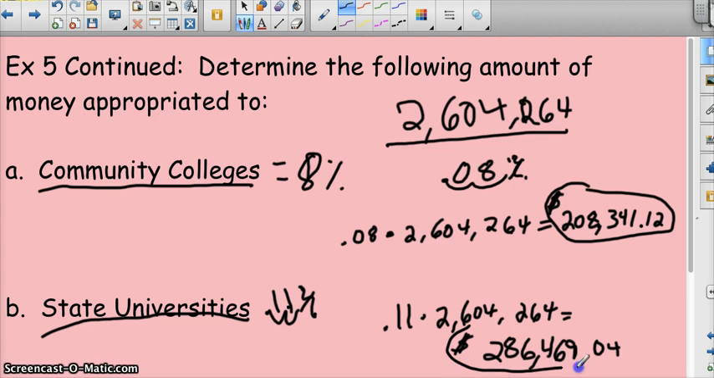Simple percent and decimal problems being used with word problems. Easy stuff, guys.